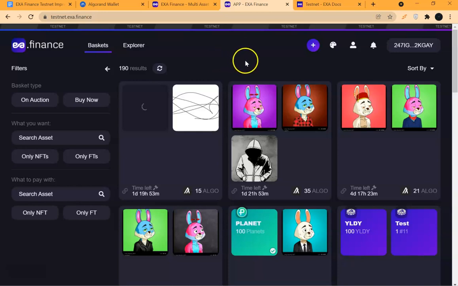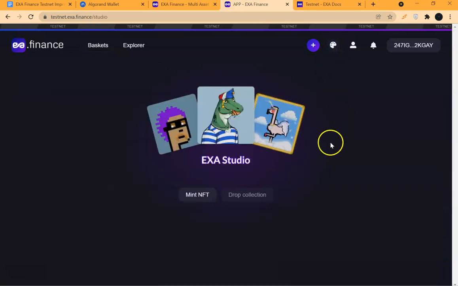If you want to mint an NFT, you come to studio. This is your profile, this is notifications, but you come to studio to mint NFT. Minting NFT means that you want to bring pictures into the space. So click on the studio, then you mint your NFT.